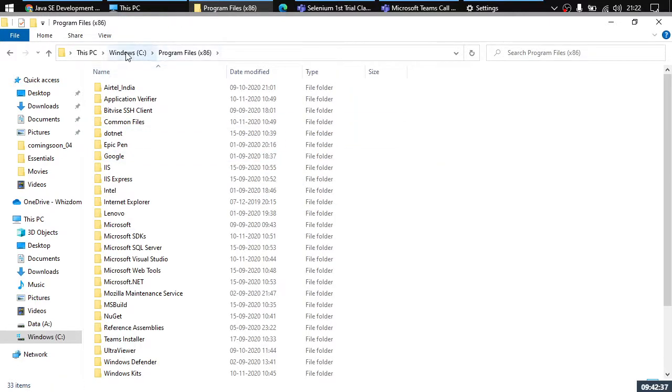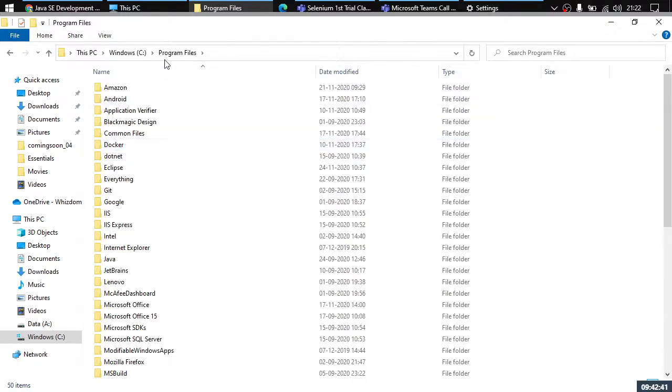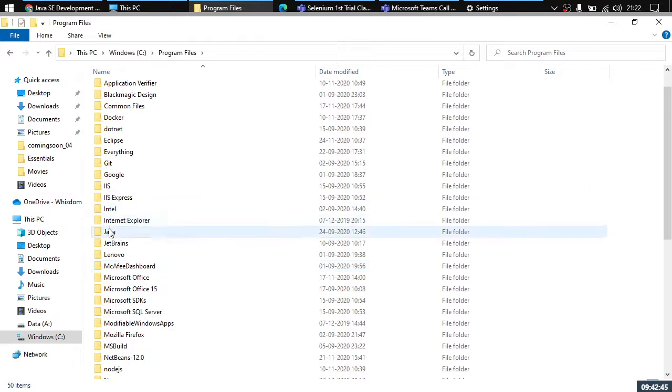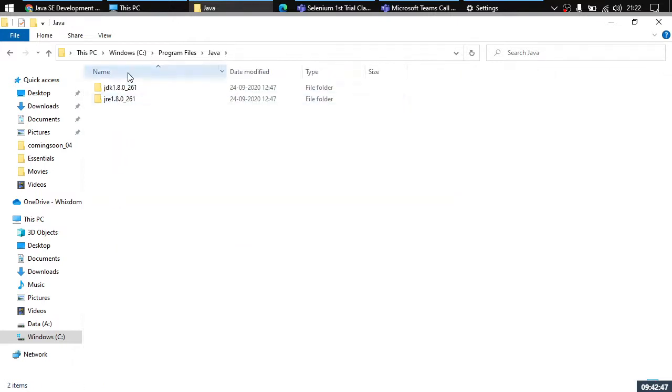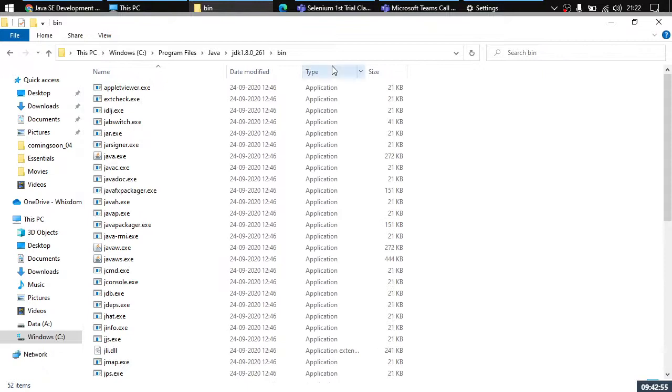So here, once you have installed JDK, it will come up here inside Program Files. Then say Java. So Java is the folder. Here you can see that there are two folders that are created, right? The question comes up which folder you need to use. Go to JDK, go to bin, and copy this path.